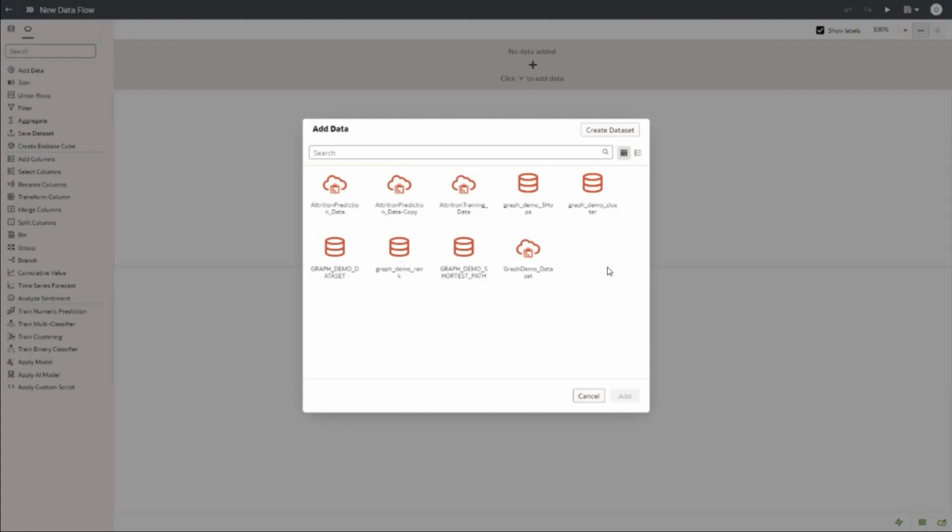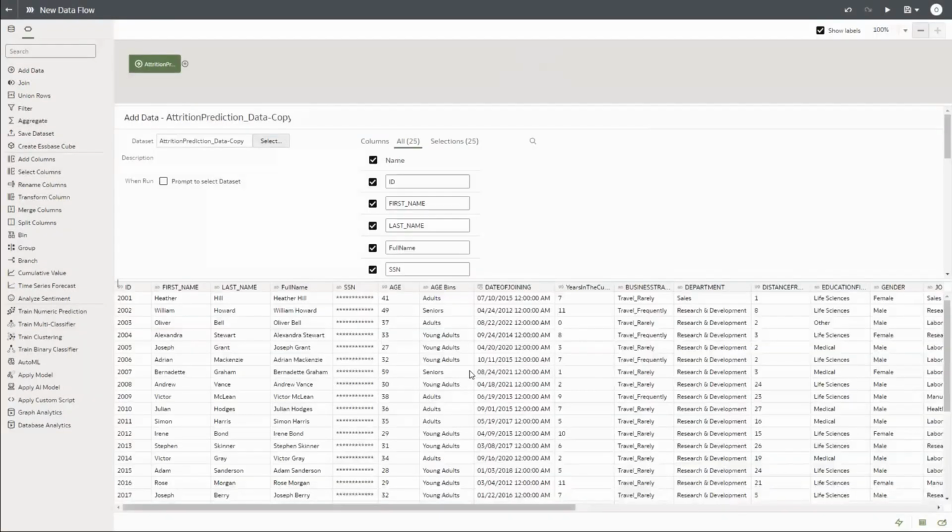So I'm going to select this attrition prediction underscore data hyphen copy. Ensure that you select the right data set. This is the data set that we used for preparing in the last step. Click on add. You get all these different columns. If you remember, we had added full name, we had obfuscated SSN, we had created age bin, so all that is available.